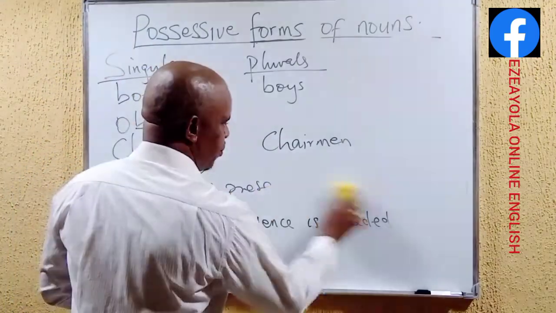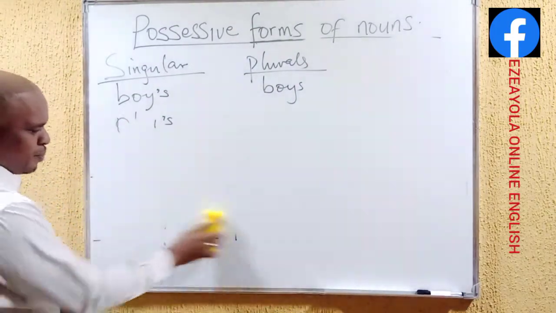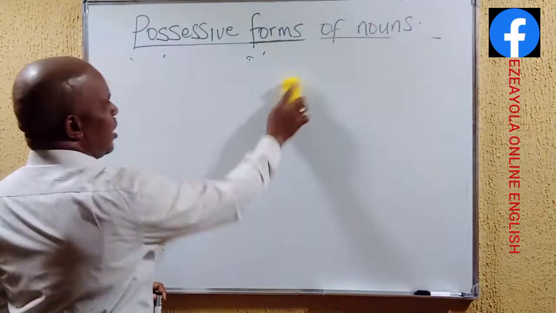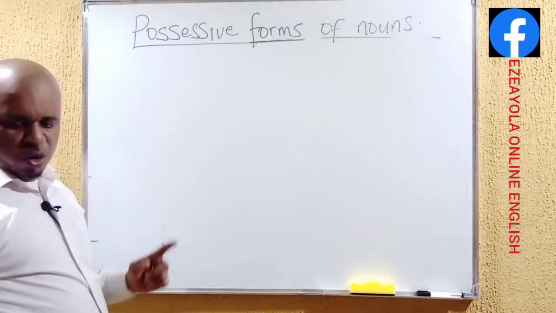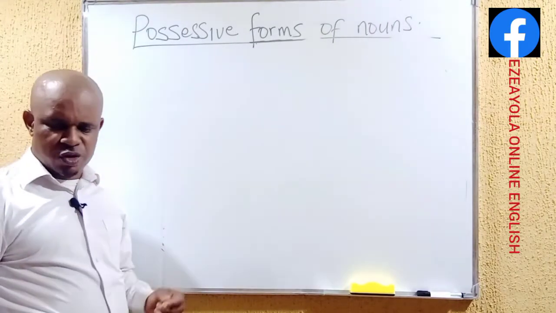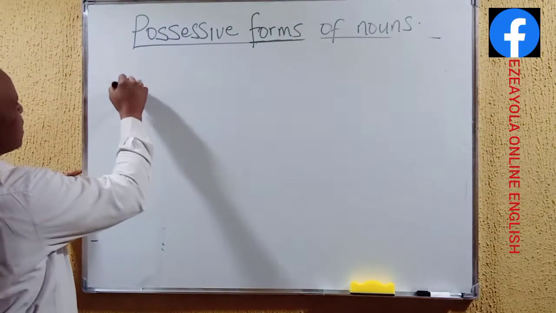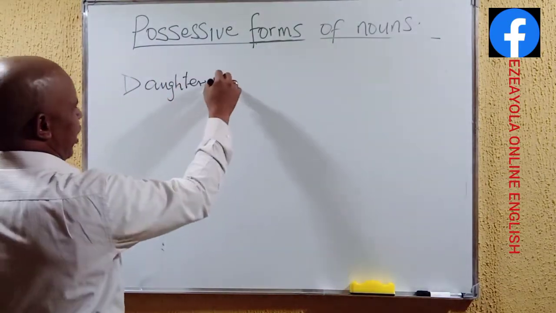Very, very important. Before we round up for today, let us also look at possessive cases as it concerns something we call compound words. Compound words in English language, that's where we have something like daughter-in-law.